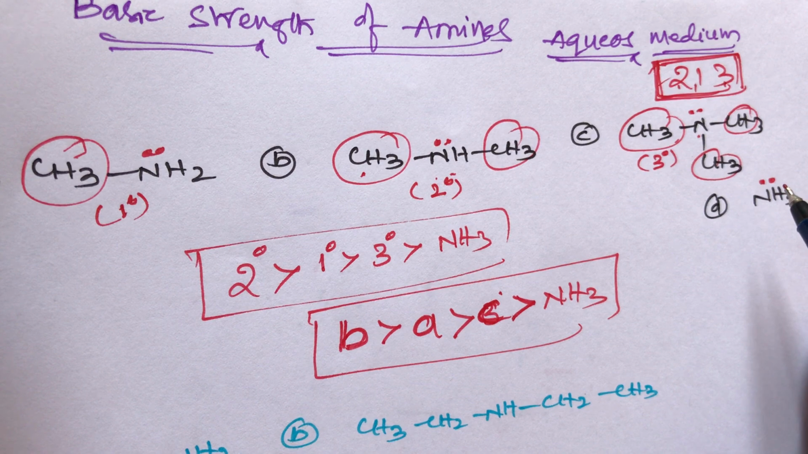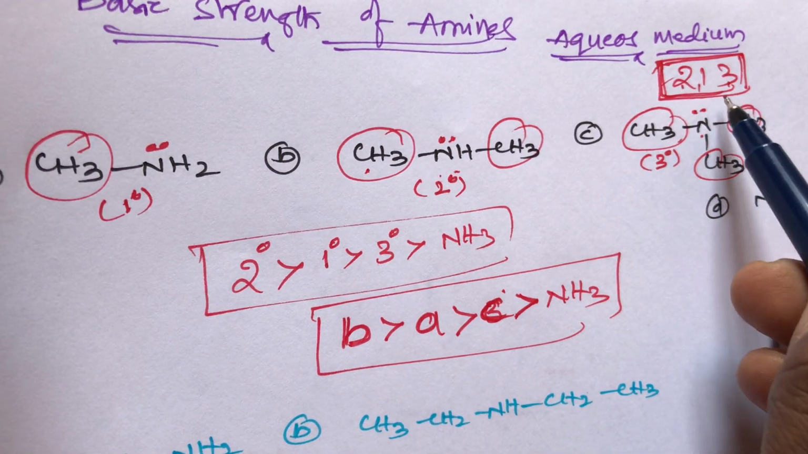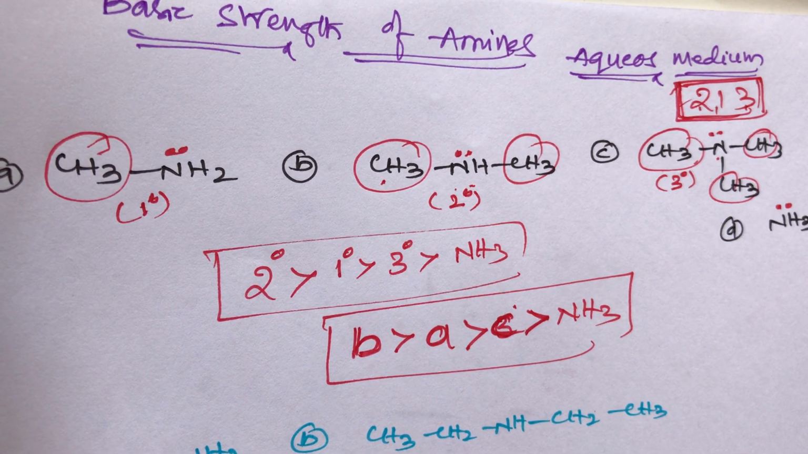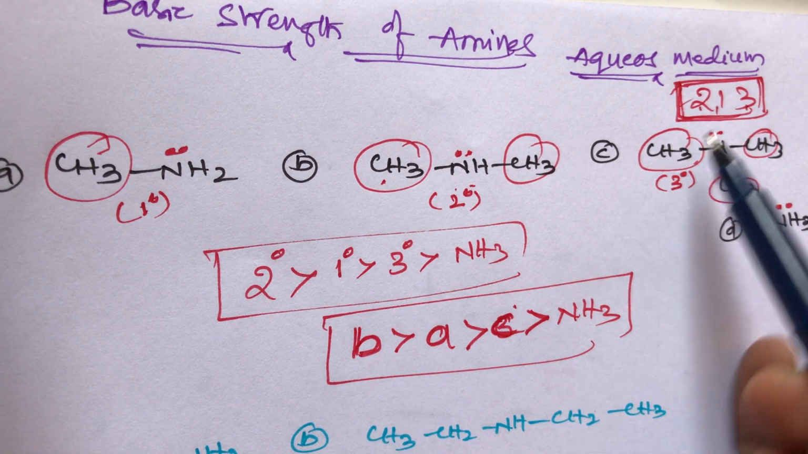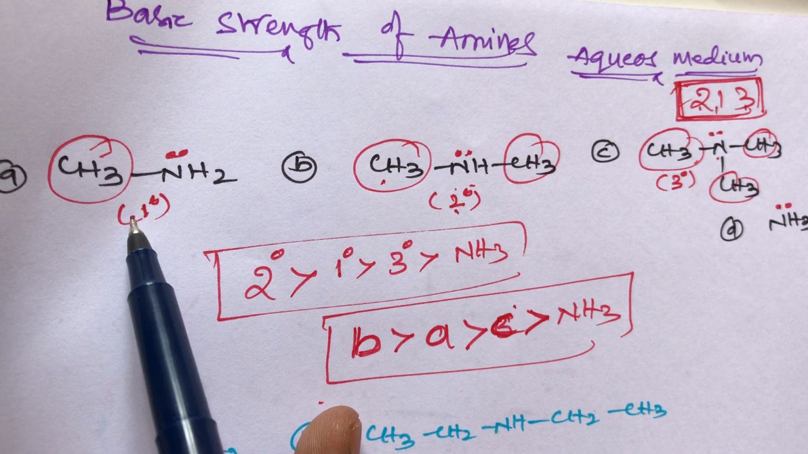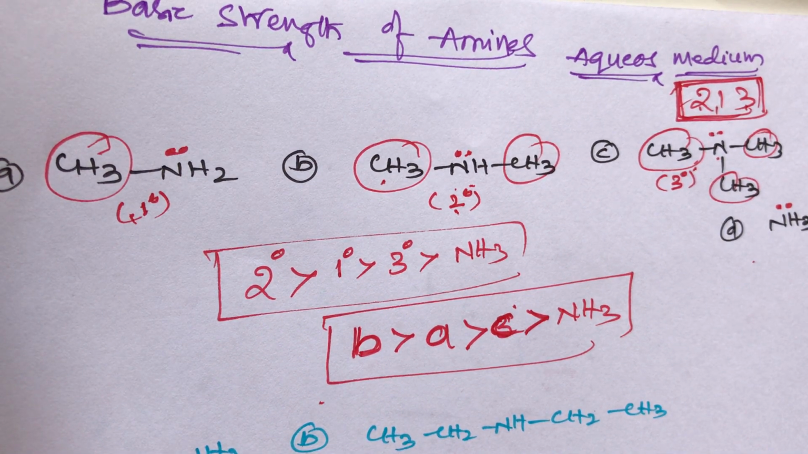I explained this in detail in the previous video. Remember the simple trick, 213, for the basic strength of amines in aqueous medium only for methyl groups. The order is secondary amines greater than primary amines greater than tertiary amines greater than ammonia. This is the simple trick, students.